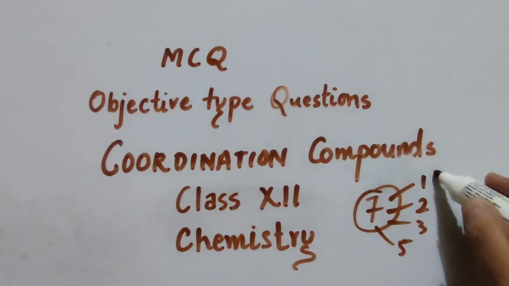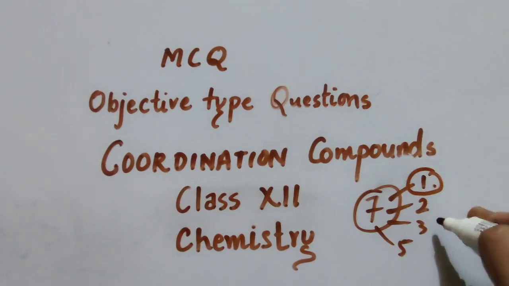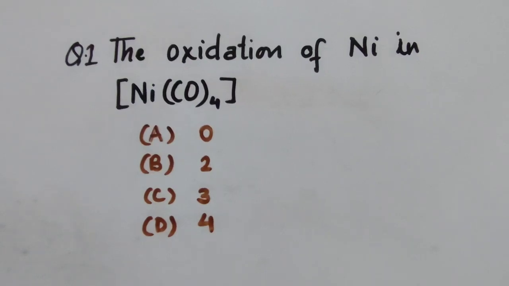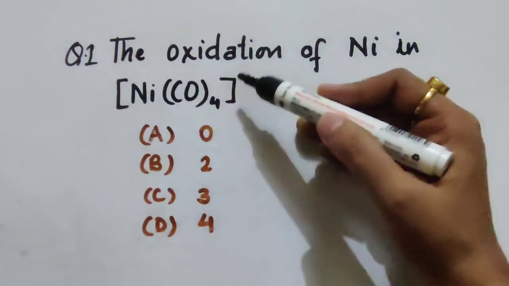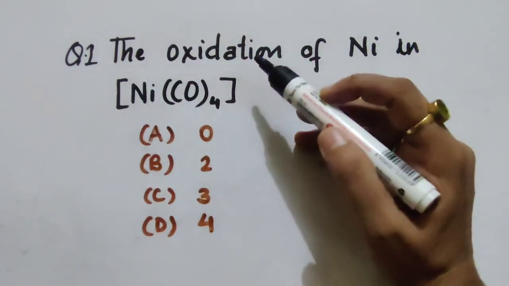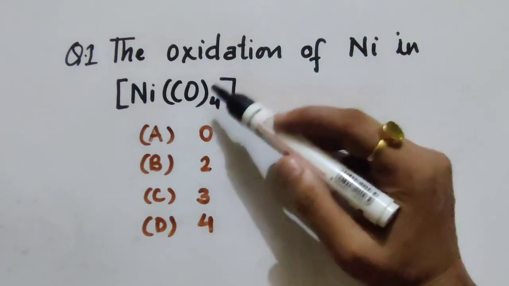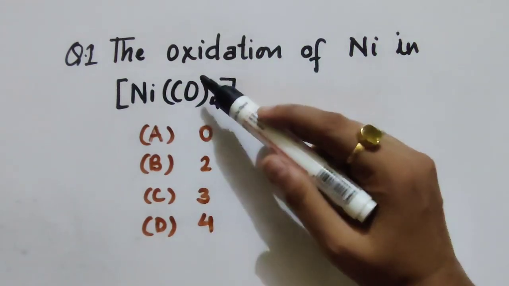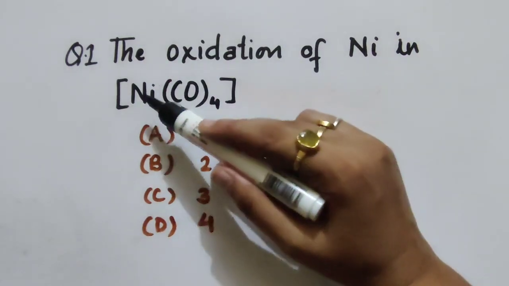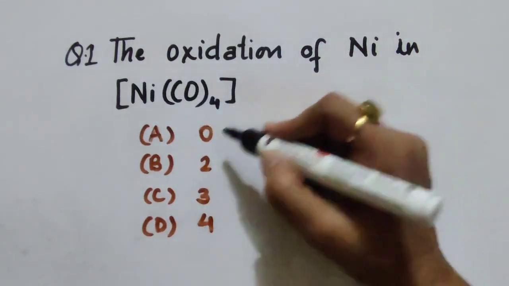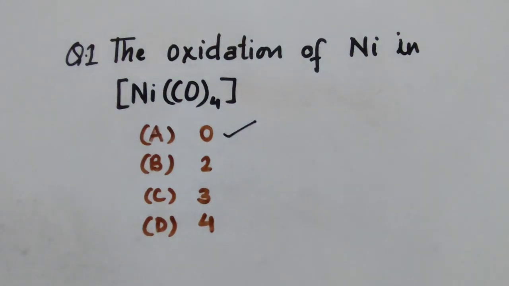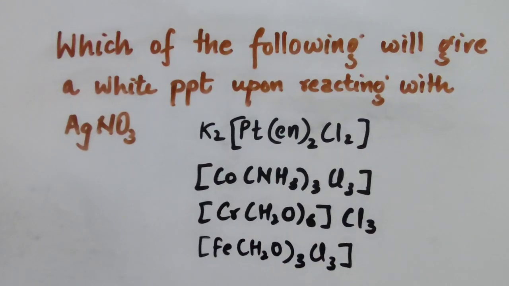Now what type of 1 mark question can be framed from this chapter? In this video we will discuss that. So the first question here is the oxidation state of nickel in Ni(CO)4. Now this complex is neutral, since no charge is present over it, and carbonyl is also a neutral ligand, so there will be no charge on the ligand. So the answer will be 0 here.